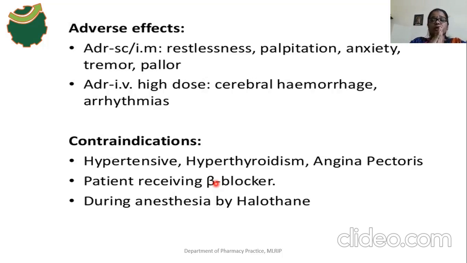The adrenaline effect on alpha receptors is vasoconstriction, so it may potentiate the constrictory activity. That is why the drug should not be used along with beta blockers, and it is contraindicated in persons who are taking beta blockers.